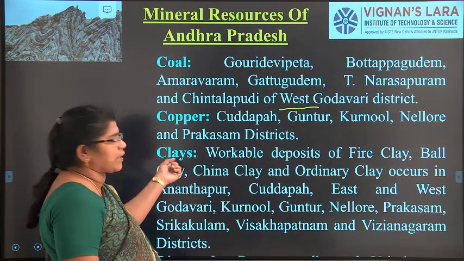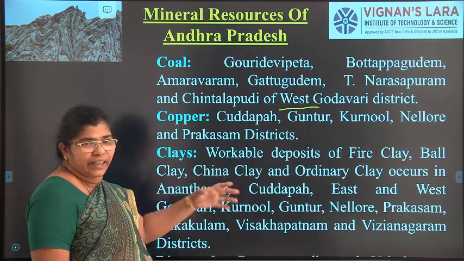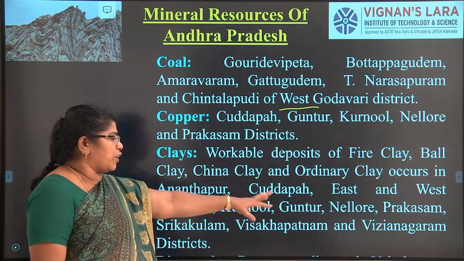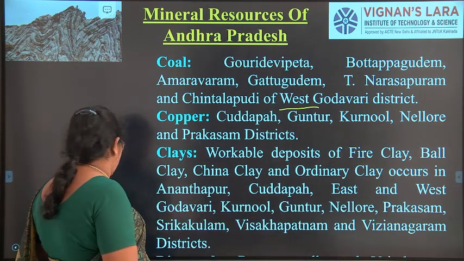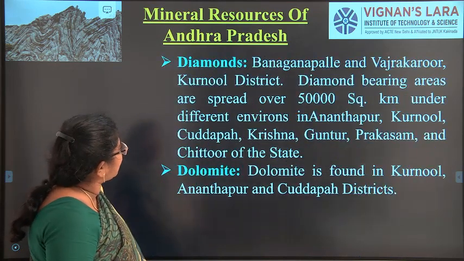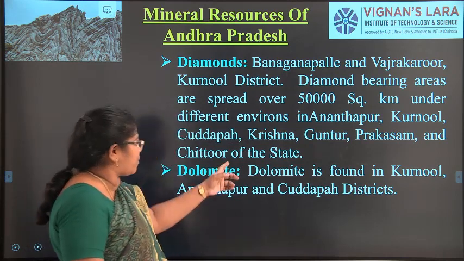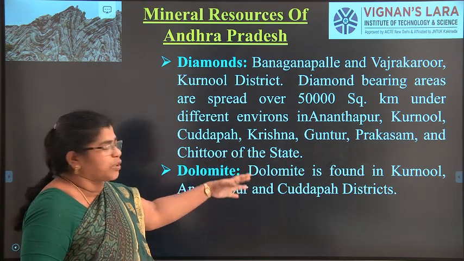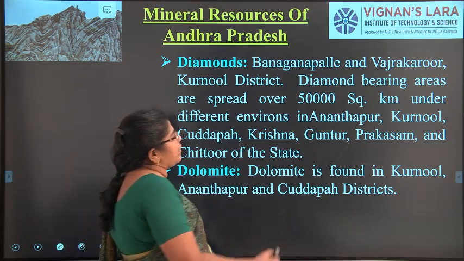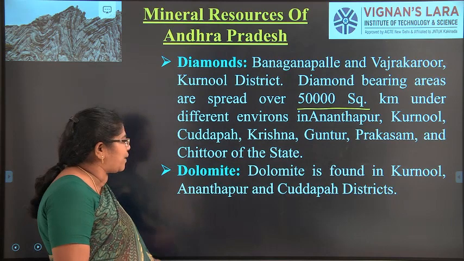And there are workable clays, right? Workable clays that are found are fire clay, ball clay, china clay, ordinary clay. Different types of clays are also found in East and West Godavari, Guntur, Kurnool, Nellore, Prakasam districts, Visakhapatnam and other districts. And diamonds. Diamonds are mainly found in Anantapur, Kurnool, Kadapa, Krishna, Guntur, Prakasam, Chittoor. We can find diamond minerals there, and 50,000 square kilometers under the earth surface has diamond in Andhra.